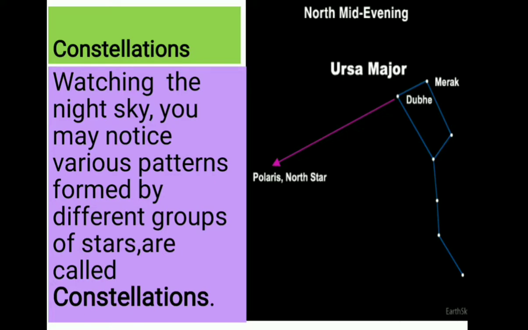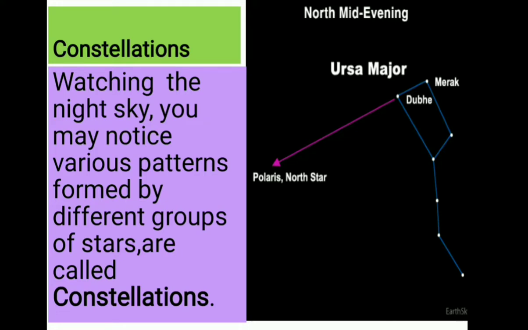Some bright stars are available in the clear night sky. If we join those big stars with imaginary lines, we can get one pattern. Those patterns are called constellations, because these are groups of stars that create one pattern.